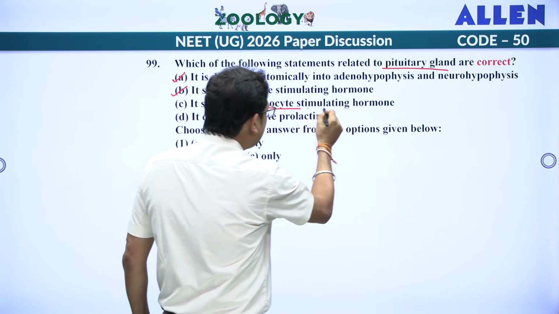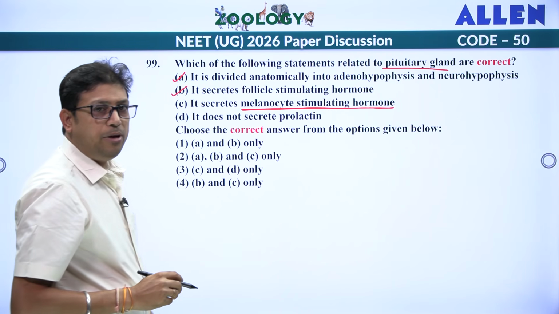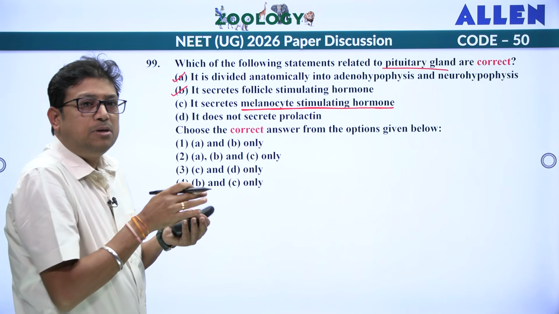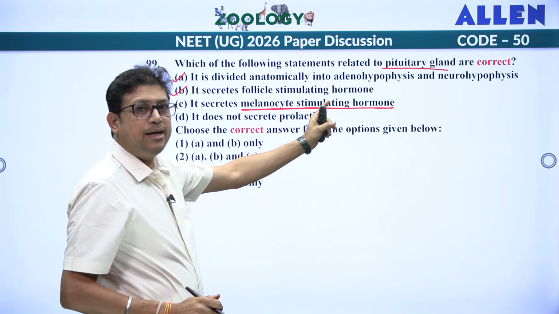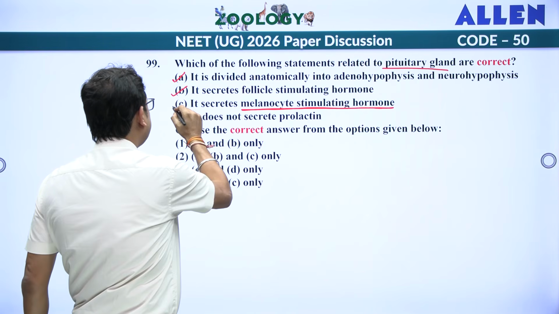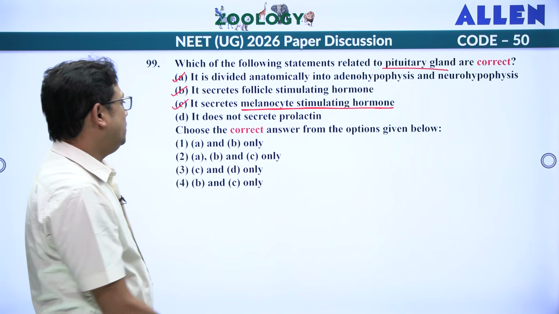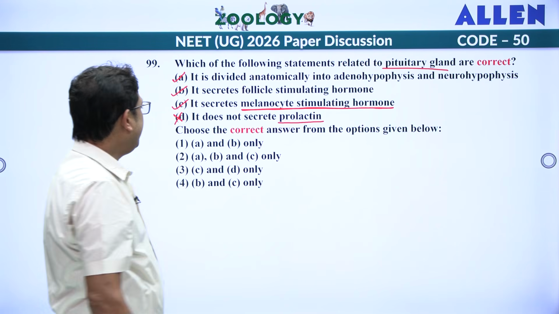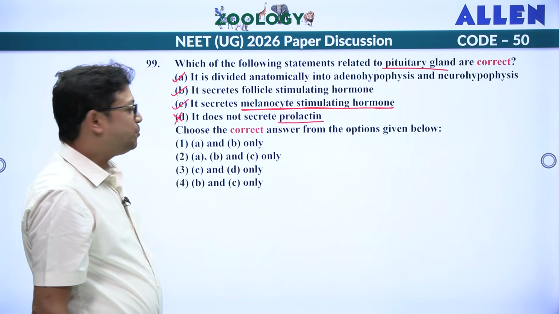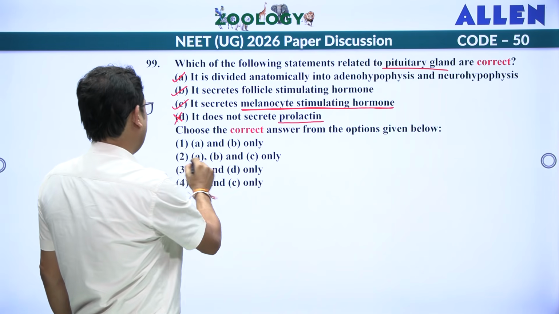It secretes melanocyte stimulating hormone. As this hormone is coming from the pars intermedia, but in human being what happened? Pars intermedia is merged with the anterior pituitary. So melanocyte stimulating hormone is an anterior pituitary hormone. So this is also correct. Now it does not secrete prolactin. No, it does. So statement D is wrong. So it secretes prolactin. So answer is A, B, C. Second one.